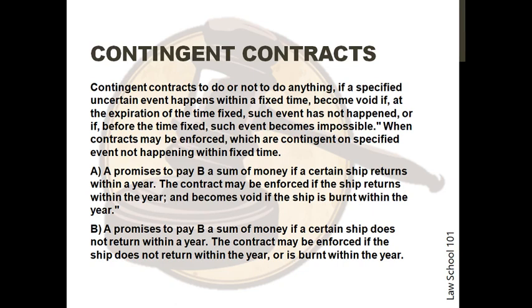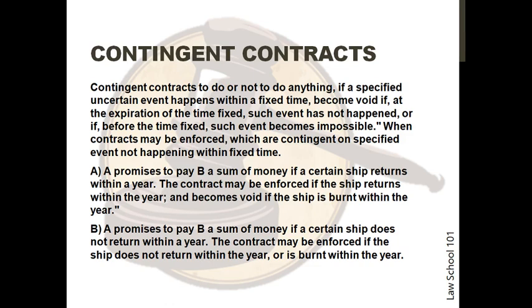When contracts may be in force which are contingent on a specified event not happening within fixed time. For example, A promises to pay B a sum of money if a certain ship returns within a year. The contract may be enforced if the ship returns within the year and becomes void if the ship is burnt within the year. The next situation is A promises to pay B a sum of money if a certain ship does not return within a year. The contract may be enforced if the ship does not return within the year or is burnt within the year.